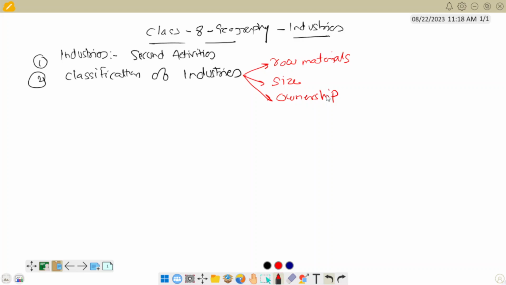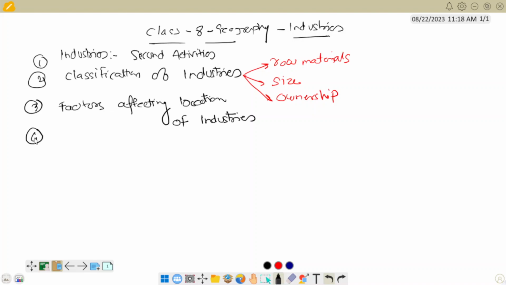Then after that, we are going to see the third point, which is regarding the factors affecting the location of industries. When we are going to set up any industry, the location matters a lot. So what are the factors we need to consider while setting up any industry? So this is the third point.